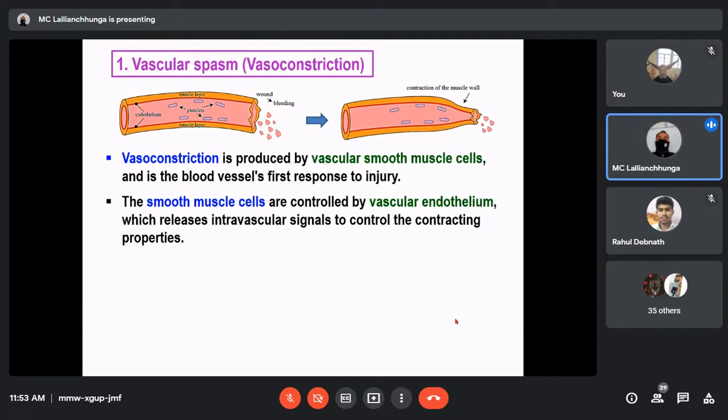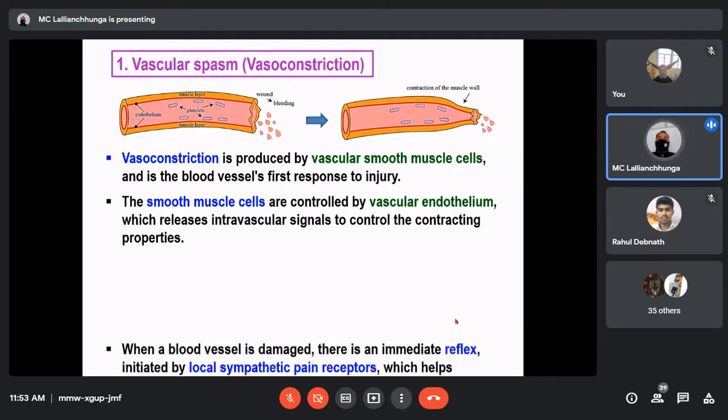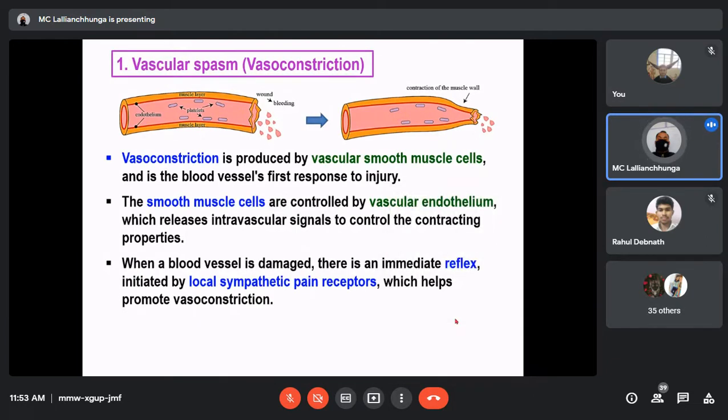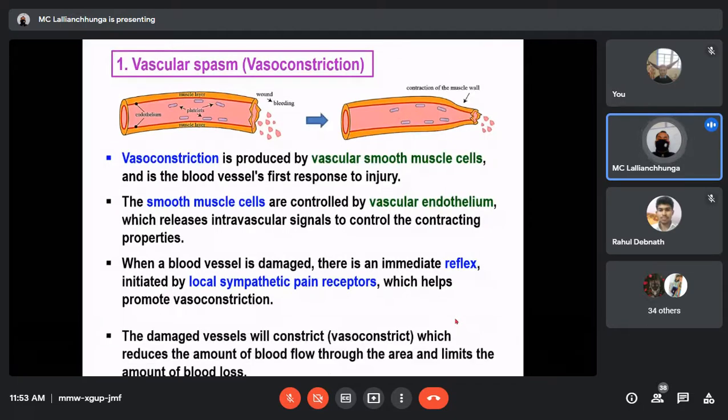So it will signal the blood vessel to constrict. When a blood vessel is damaged, there is an immediate reflex initiated by local sympathetic pain receptors, which helps promote vasoconstriction. So this is a reflex action promoting vasoconstriction by stimulating the local sympathetic pain receptors.